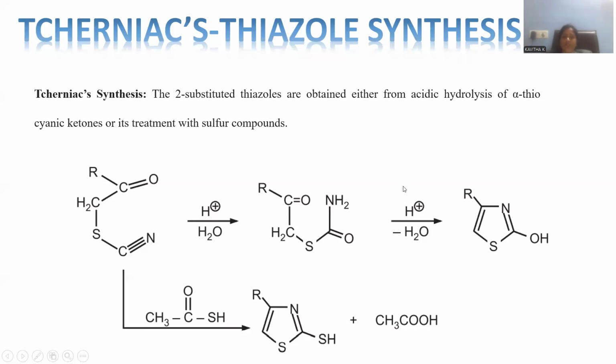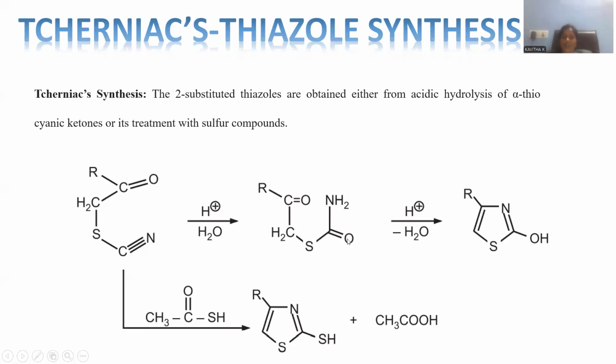Again, let me introduce the acidic condition over there, and let me remove the water molecule. Whenever acidic conditions are applied, what happens? The lone pair of the nitrogen is able to cyclize with the carbonylic carbon, and the subsequent removal of water is possible, generating a double bond in between.